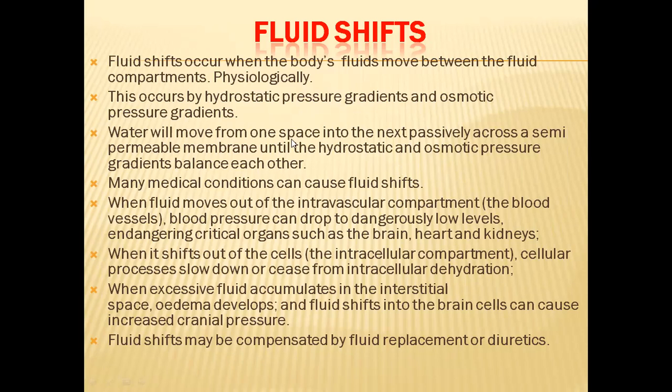So the movement of water makes these fluid shifts, in accordance with hydrostatic and osmotic gradients. The shifting continues until the gradients are the same on both sides and balance is established.